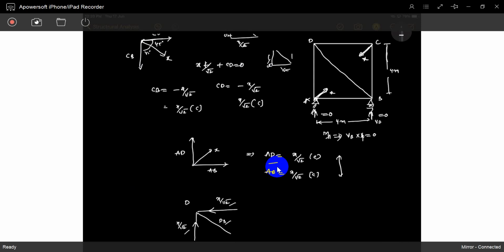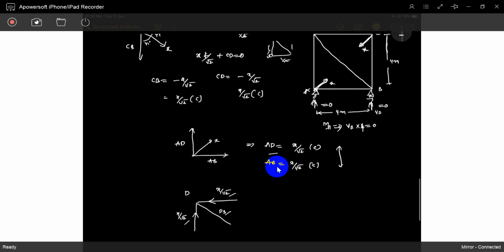This is X. See it is tension or compression. Compulsory it will go tension, otherwise it can't match. So DB is X tension.